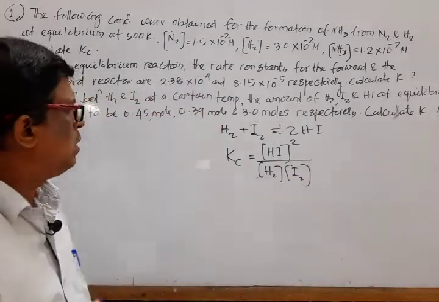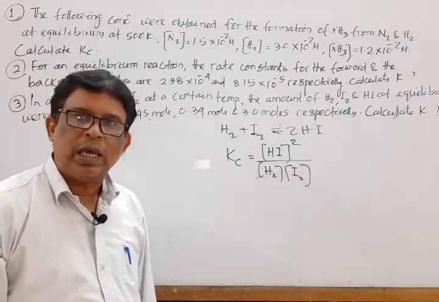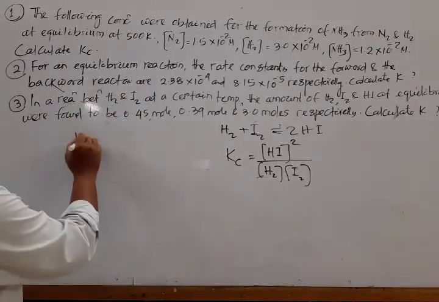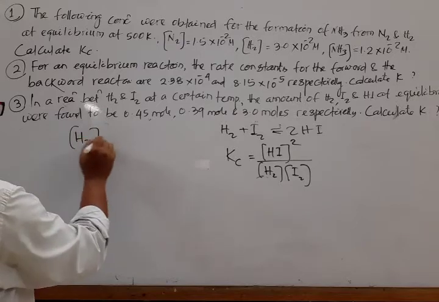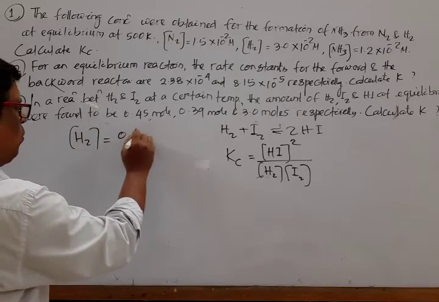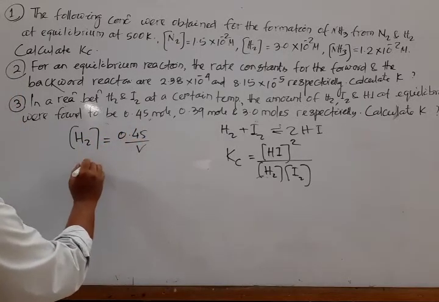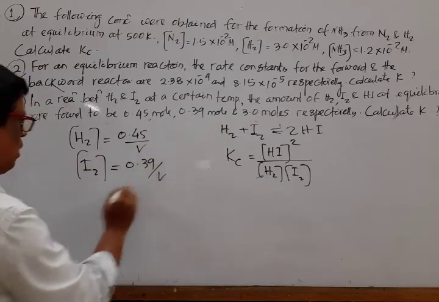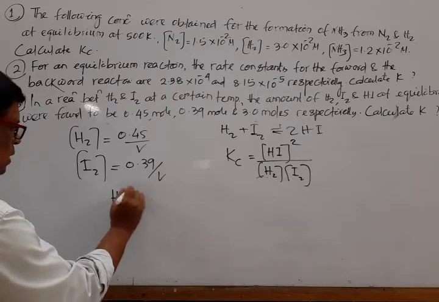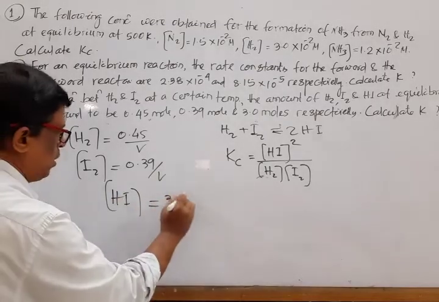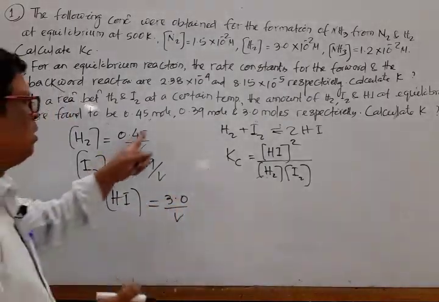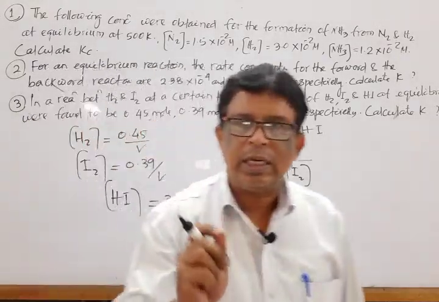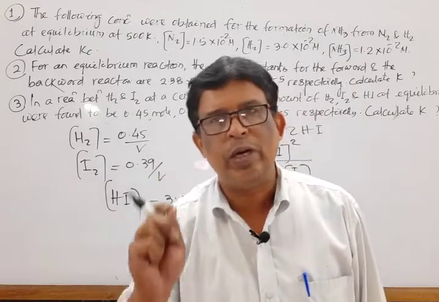In the question, only the number of moles is given. Let the volume be V. So the molar concentration of H2 is 0.45 by V, of I2 is 0.39 by V, and of HI is 3.0 by V. Because the number of moles is given, our aim is to calculate concentration. Concentration is equal to number of moles per unit volume.